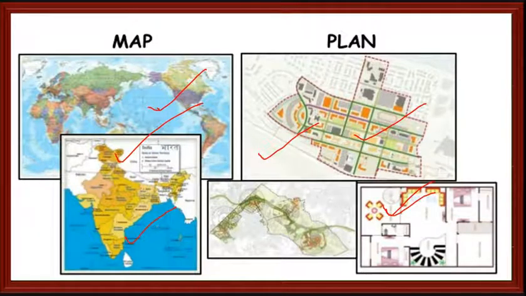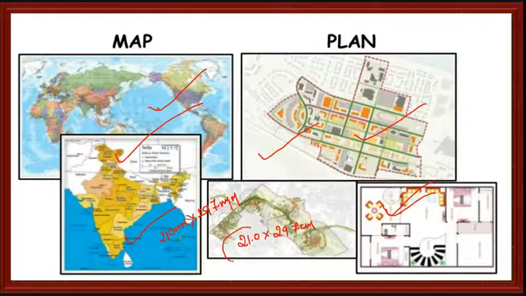Say that your A4 sheet size will be 210 mm by 297 mm. Okay, that is the size of your A4 sheet paper. If I say in centimeter, 21.0 centimeter by 29.7 centimeter.